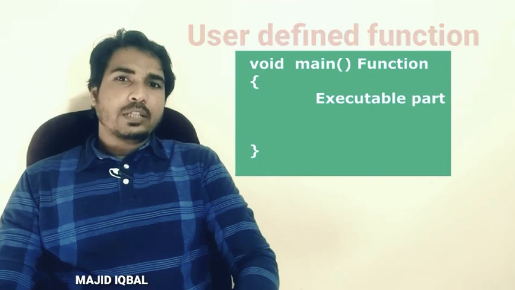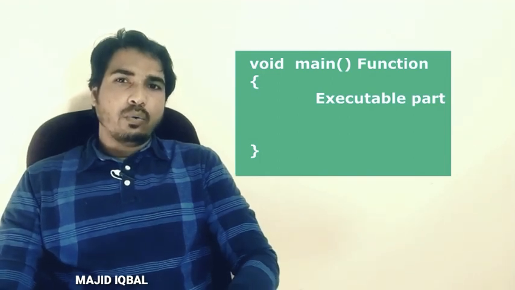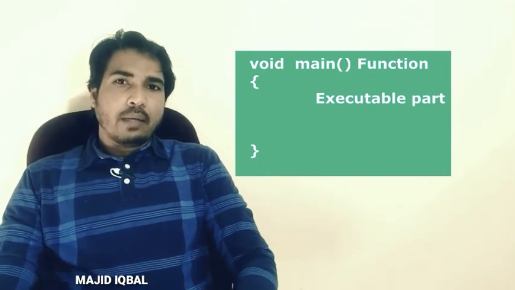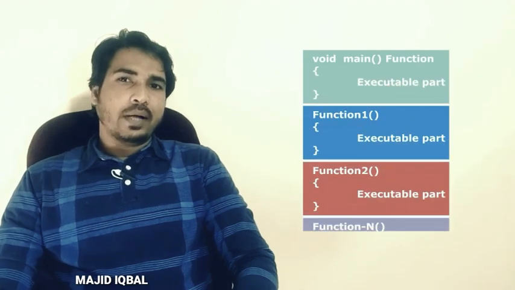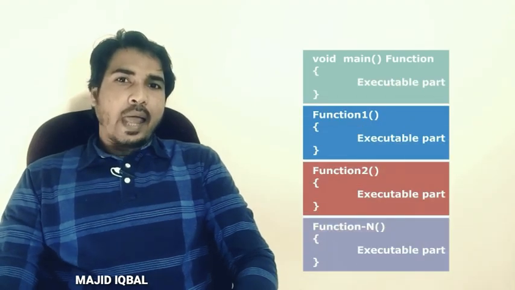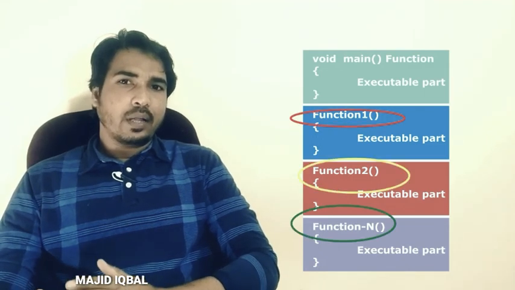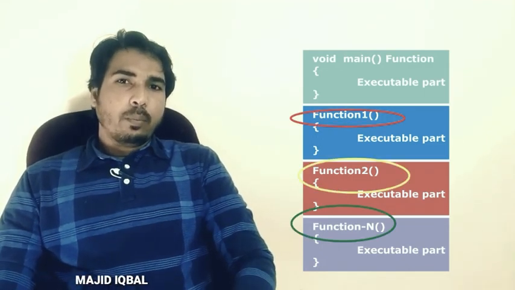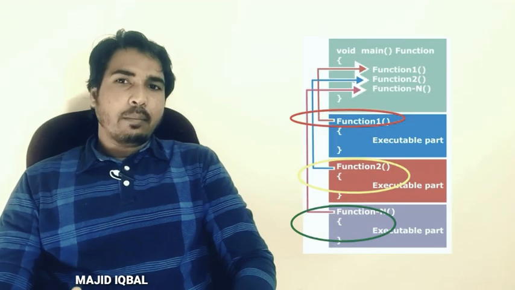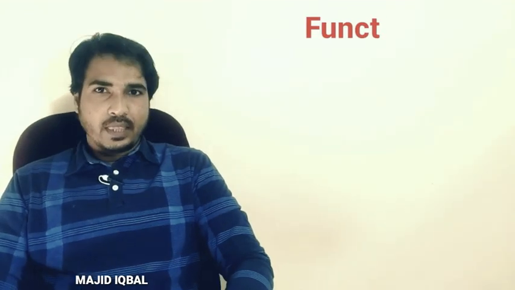If the program is small, we can write all the code in the main function. If the program is large, it is better to divide the program into different sections having the related code and give them a particular name, and when the particular group of code is required, call them in the main function.